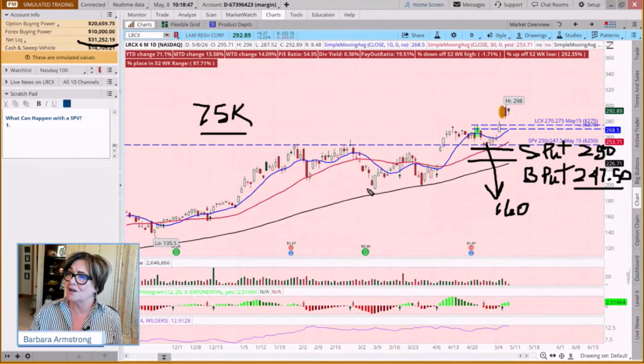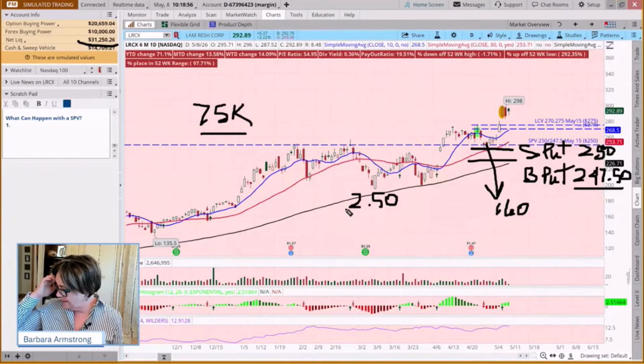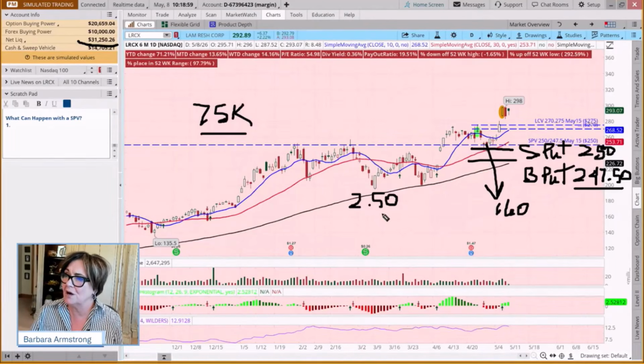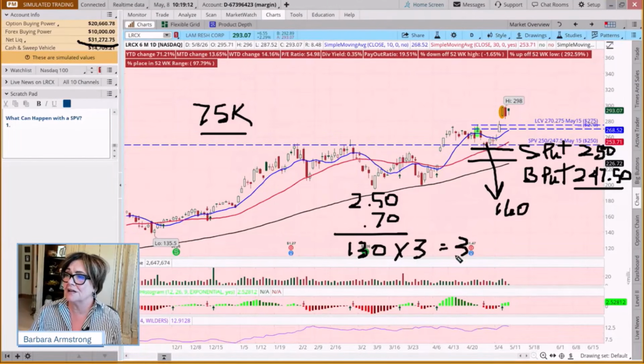And what was our max loss? It's the difference between the strikes, or 250, minus that 70 cents we got paid. So we've now locked in our max loss of $130 a contract times 3 contracts, so now we've lost $390. And while you might be going like, well, that sucked, yes, it did.